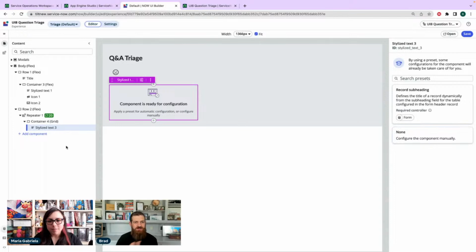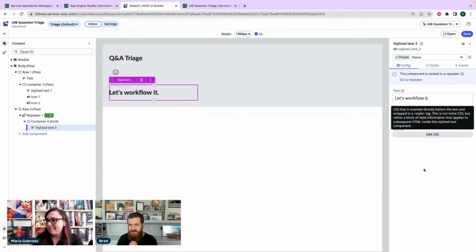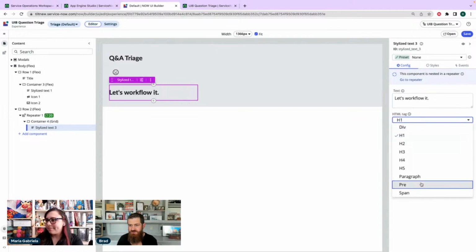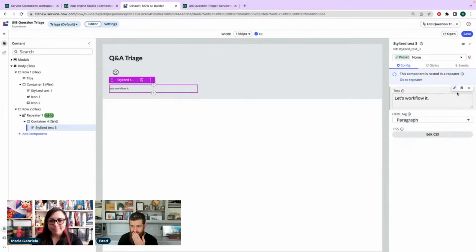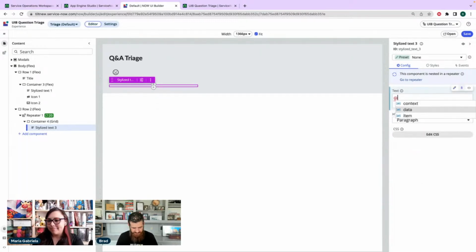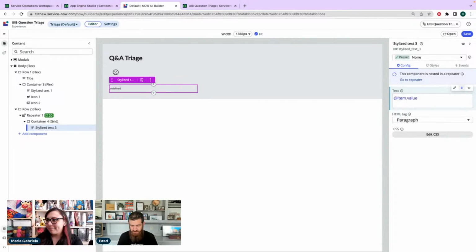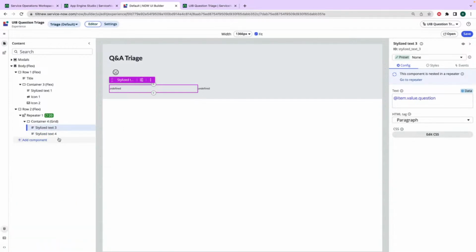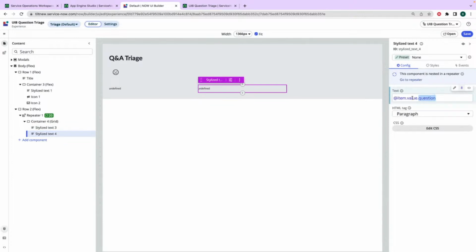So what I want is the question, and then the answer, and then some buttons that are gonna help me work with that. And so we're gonna have a whole bunch of lines here, and I'm gonna want it to word wrap. I don't know if I do paragraph, if that's gonna work, but let's see. If I'm in a repeater, I'm gonna go item.value, and then we're gonna go question. Still undefined. Not sure what's going on. I'm going to duplicate this. It's going to show up next to it, and we're going to just change that to answer.